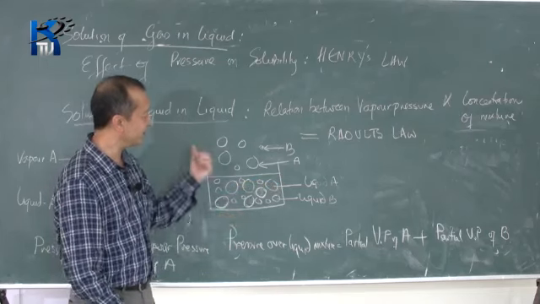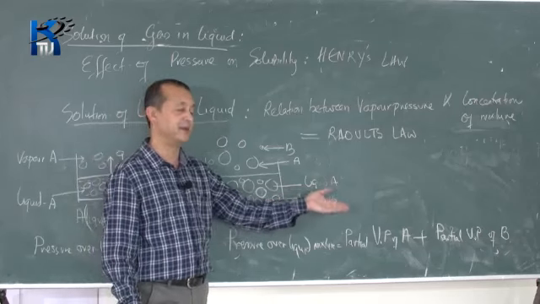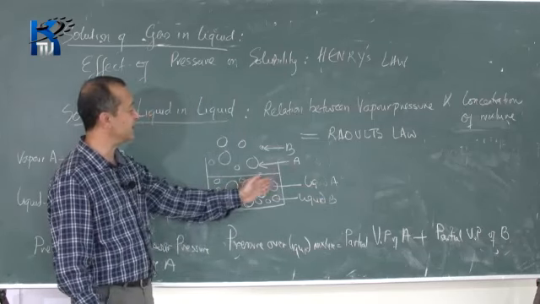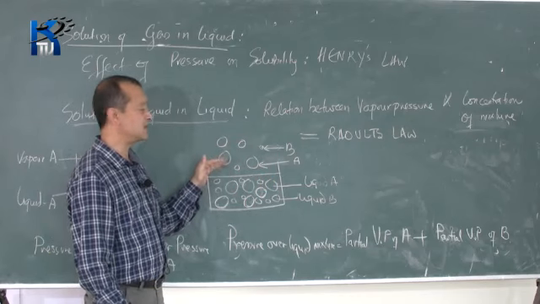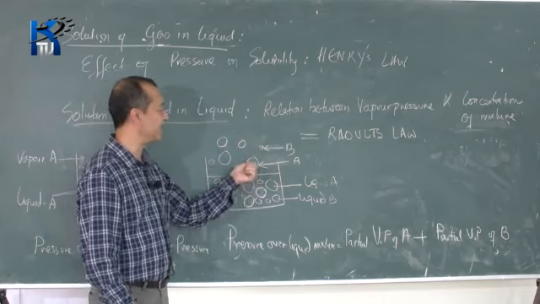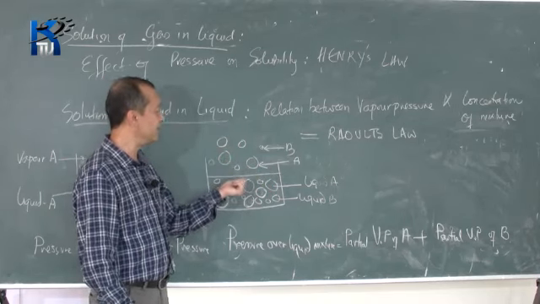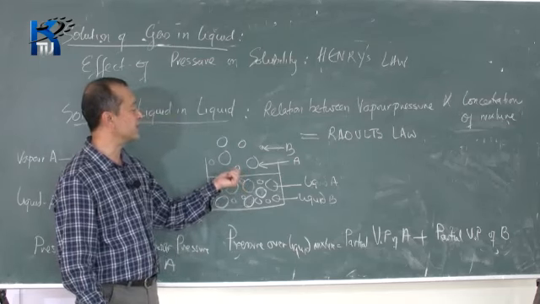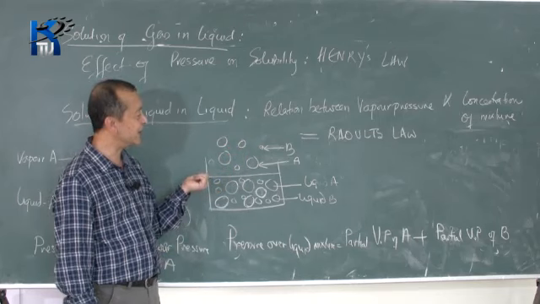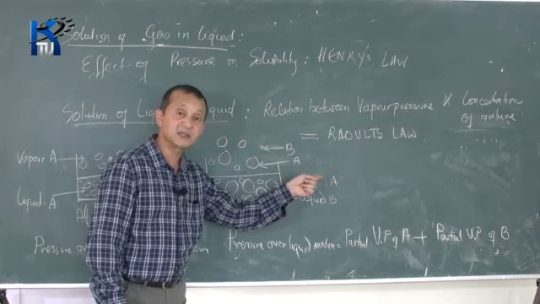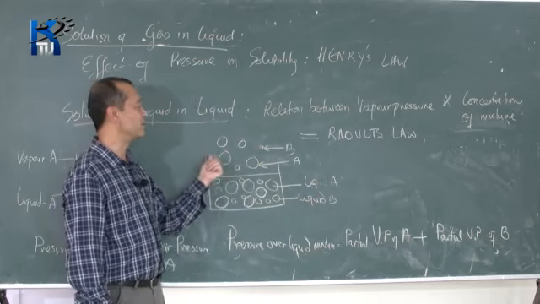The larger molecule is liquid A and the smaller molecule is liquid B. Over the liquid surface, A will be evaporating to give molecules of A, and B will similarly be evaporating to give molecules of B. Therefore, in the case of a mixture of liquids, the vapor will contain molecules of both A